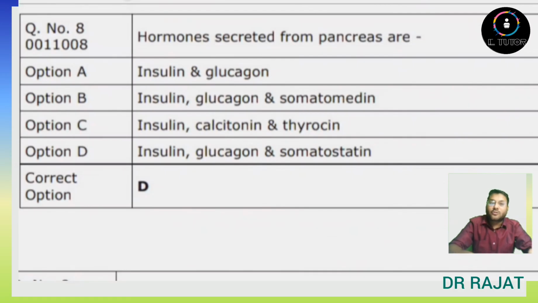Next question is, hormones secreted from the pancreas are... Insulin and glucagon. This is true. Insulin, glucagon and somatomedin? No, somatomedin is not secreted from the pancreas. Insulin, calcitonin and thyroxine? This is also false. Calcitonin and thyroxine are not secreted from the pancreas. Insulin, glucagon and somatostatin? This is also true. Between options A and D, the better answer is option D because it has all three: insulin, glucagon and somatostatin. So the answer will be option D.